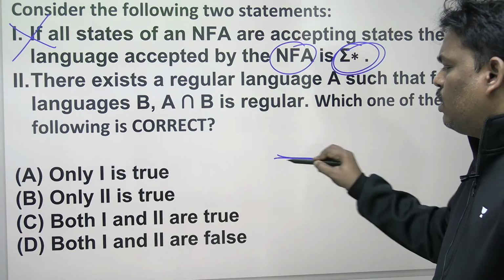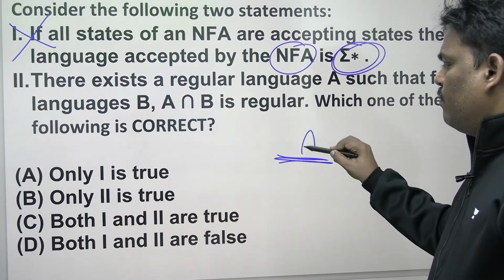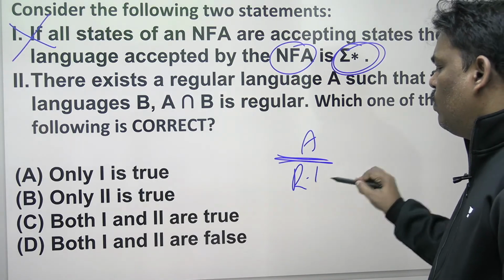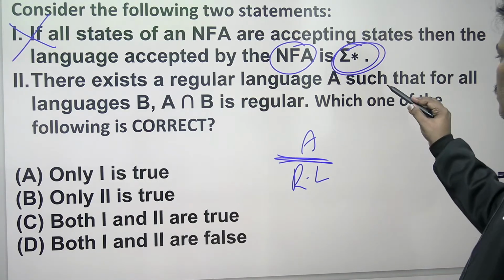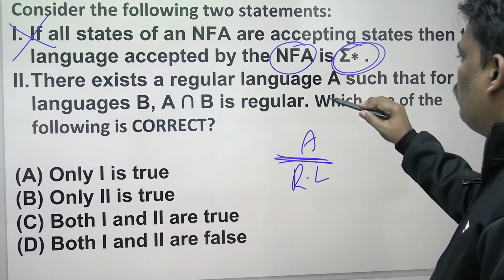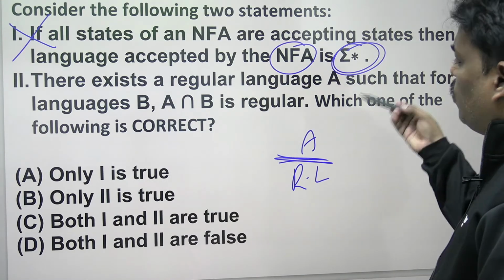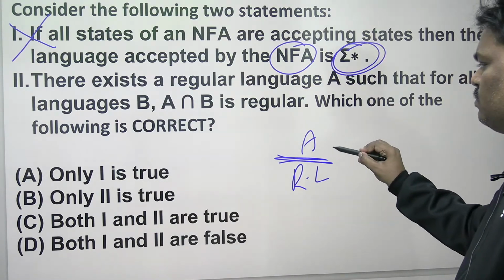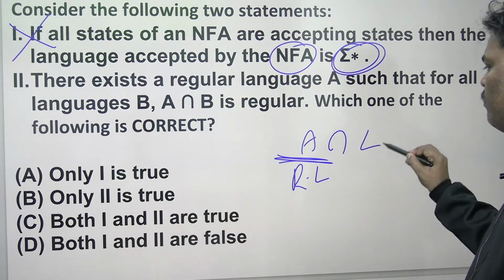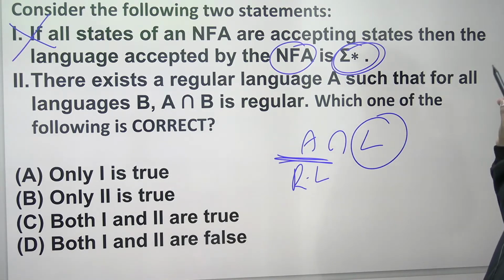There exists one regular language A such that for all languages B, whatever the language may be, any language, the intersection overall becomes regular.